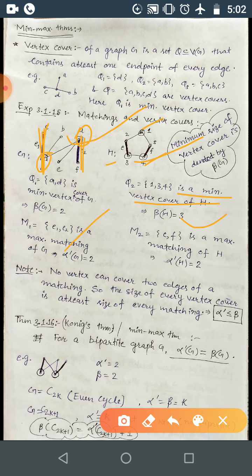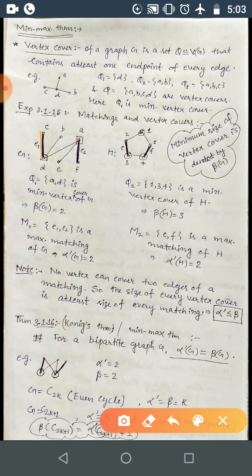Correct, so these two edges. Also you can have this one with this one, or this one with this one, correct. Or only this, but this is not the maximum. We are interested in maximum matching. So here this one and this one you can take, or E2. So this is one of the maximum matchings, and the maximum matching cardinality is alpha dash. So alpha dash is 2 for this graph.